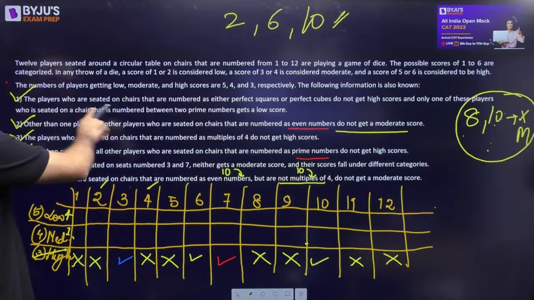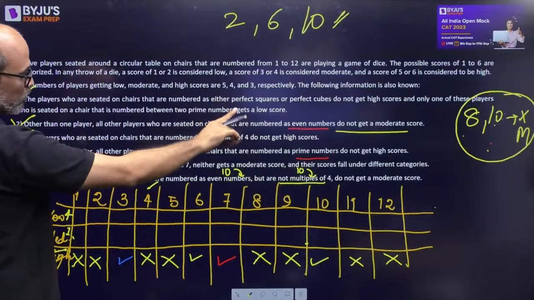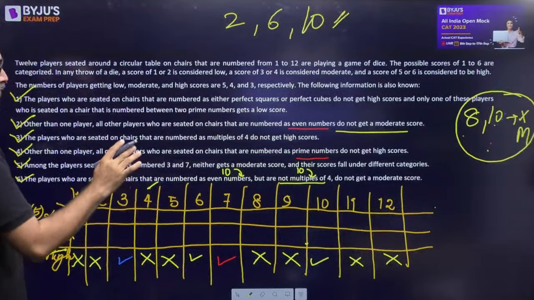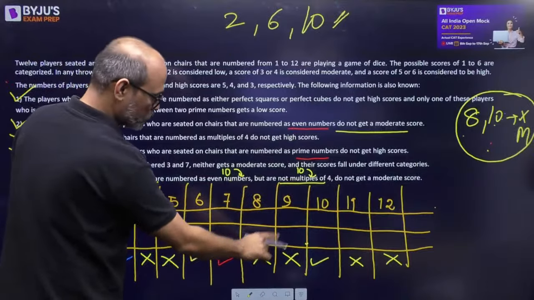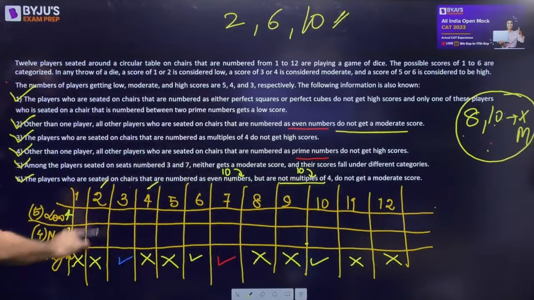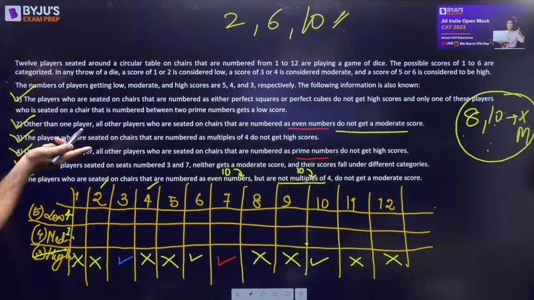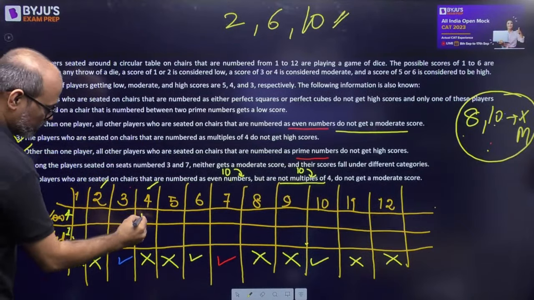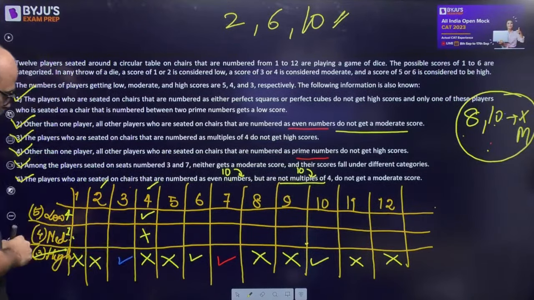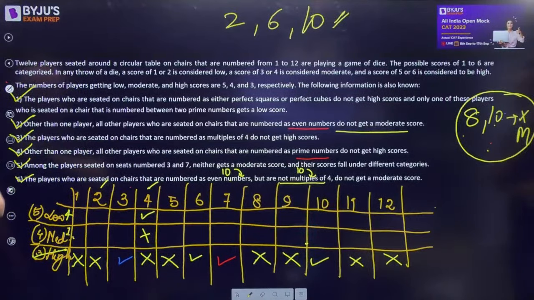So people seated as perfect squares or perfect cubes do not get high. So perfect squares do not get high, perfect cubes do not get high. And only one of these players who is seated between two prime numbers gets a low score. So that is 4, definitely gets a low score. So ये हटा देते हैं. So एक low हो गया.